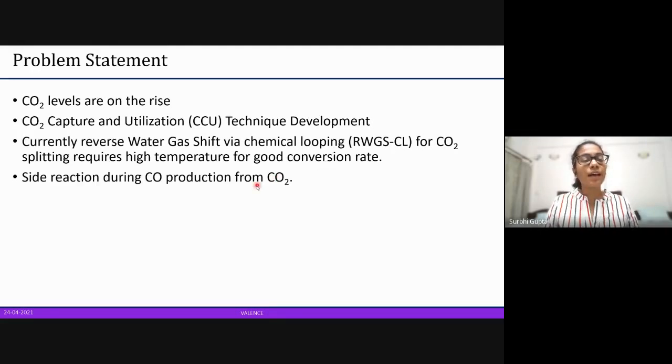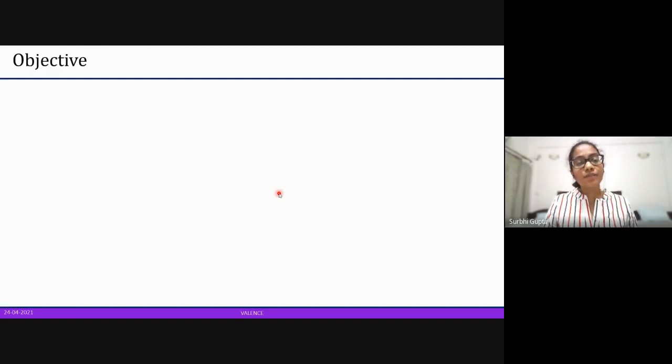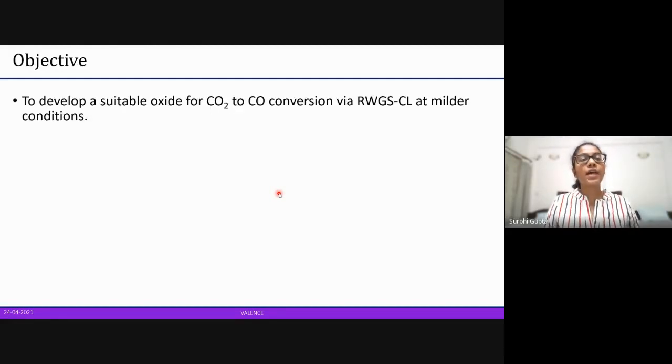And the second thing, and the last thing, is that we don't need side reactions. That is what generally happens because we are producing carbon monoxide. And if we have side reactions and it produces any kind of gases, it will become very difficult to do the separation. So the objective that the paper is taking up is first to develop a suitable oxide.